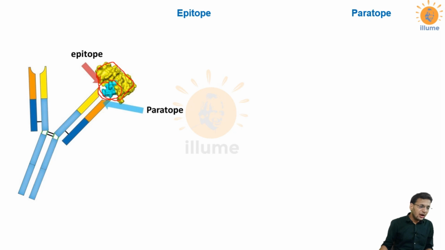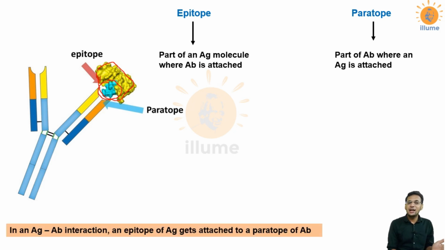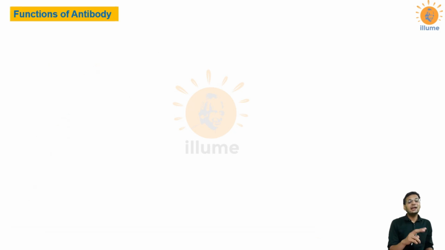Now this part of the antigen, this blue part, would interact with the antibody. So the part of the antigen that interacts with and is attached to the antibody is called the epitope. Similarly, the part of the antibody which is attached to the antigen is called the paratope. So basically an epitope attaches to a paratope. The entire antibody and the entire antigen do not interact with each other. The antigen's epitope and the antibody's paratope interact with each other.